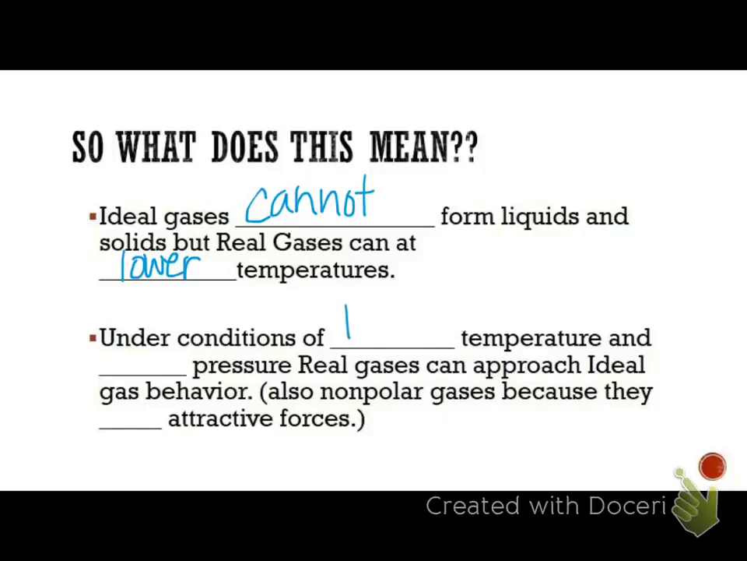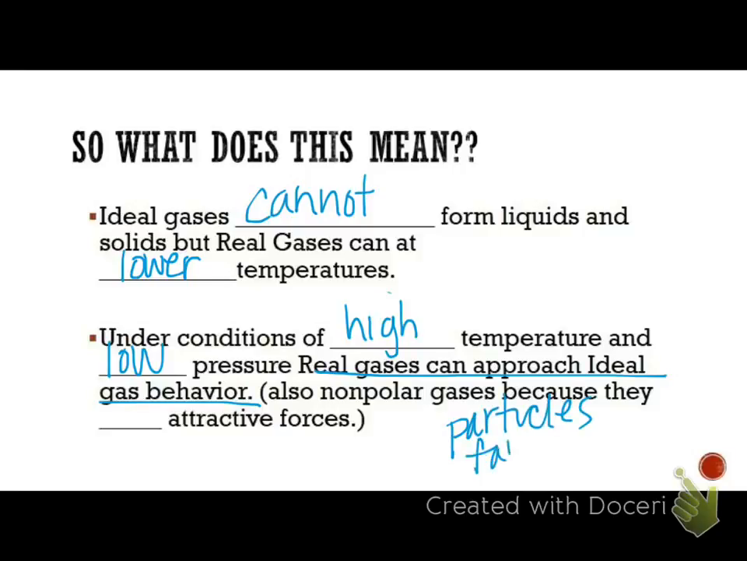Under conditions of high temperature and low pressure, real gases can approach ideal gas behavior. That's because basically at these conditions the particles are very far apart. And when the particles are far apart, there's less attraction between them, and they behave more like an ideal gas. Also nonpolar gases, because they don't have attractive forces. Well, actually they do. They have those London dispersion forces that are very, very weak.